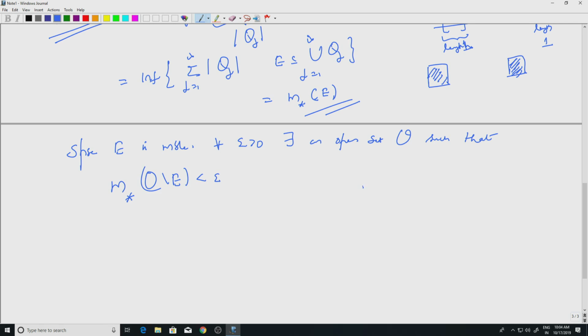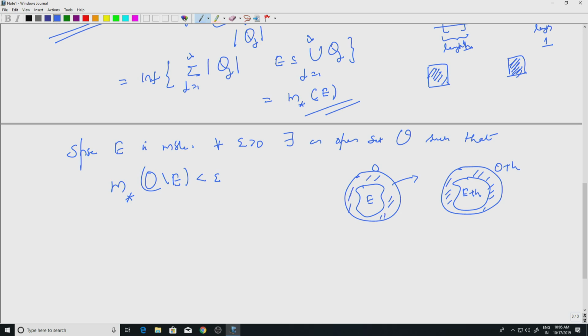So what we have is E, a set here, and some open set around it, that is my O. I am trying to prove that E plus H is measurable. So I simply translate this open set O by H. I will get O plus H, and whatever is the difference is simply translated by H. So m star of O plus H minus E plus H. What is this?